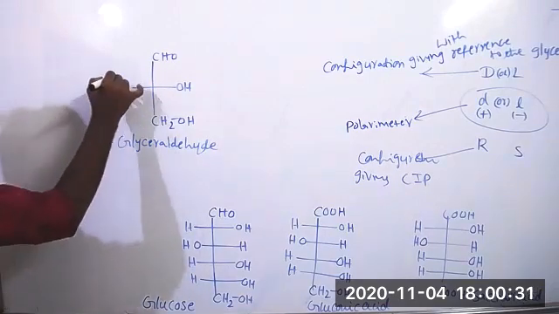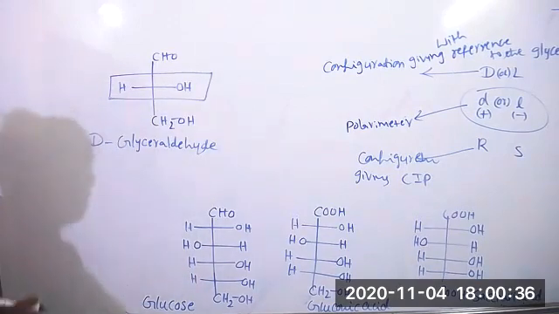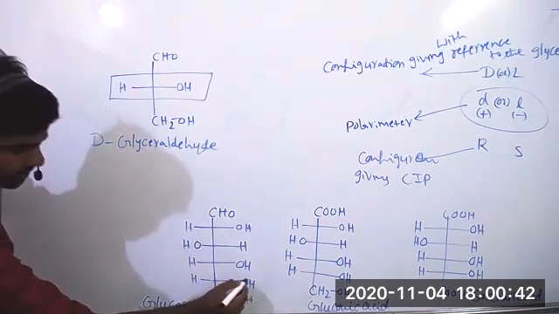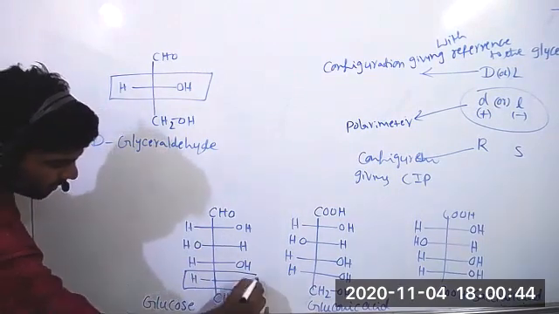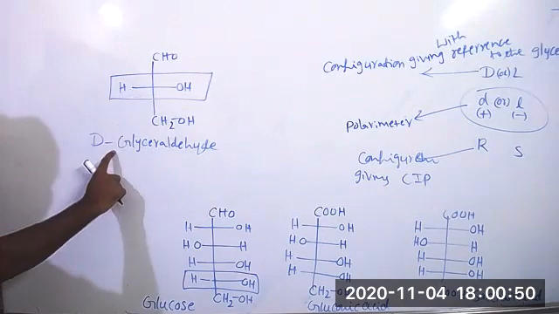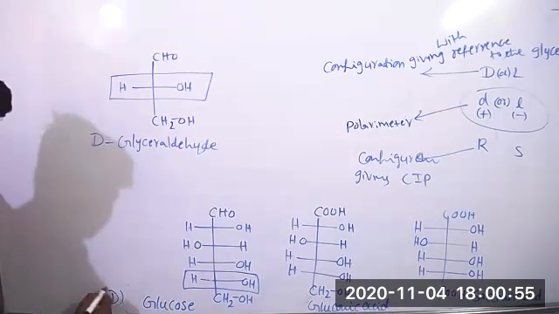In this glyceraldehyde structure, this OH group is on the right side and hydrogen is on the left side. Now observe in the glucose molecule at the fifth carbon: 1, 2, 3, 4, 5, this carbon. Here also the OH group is on the right side, hydrogen atom is on the left side. So if it is like this, we say it is a D series. So now glucose also comes under the D series.